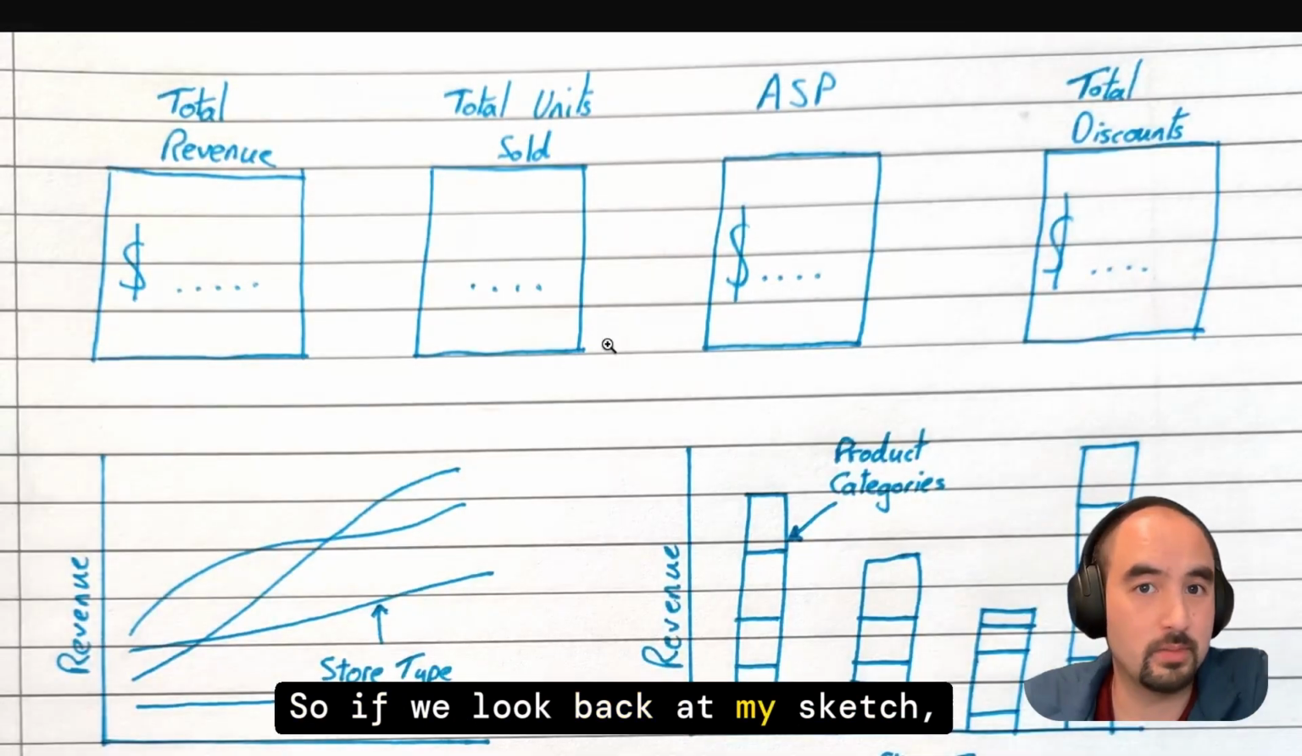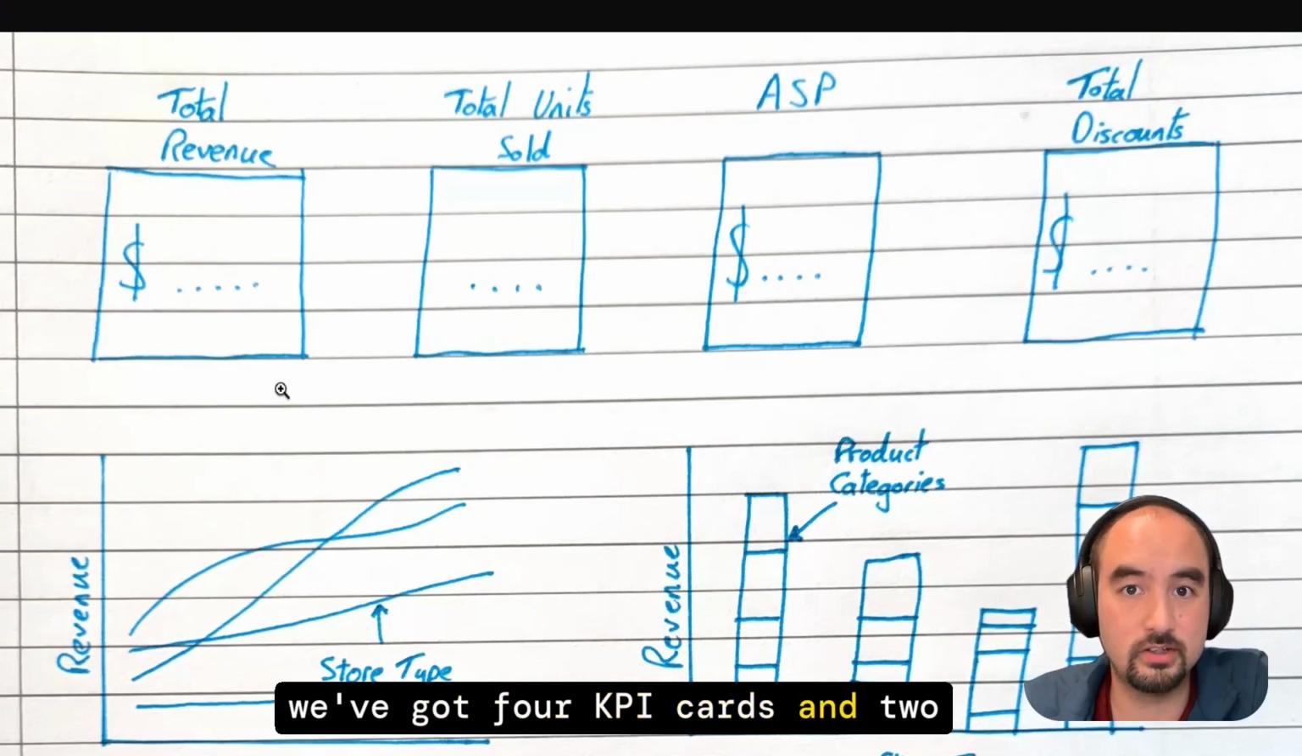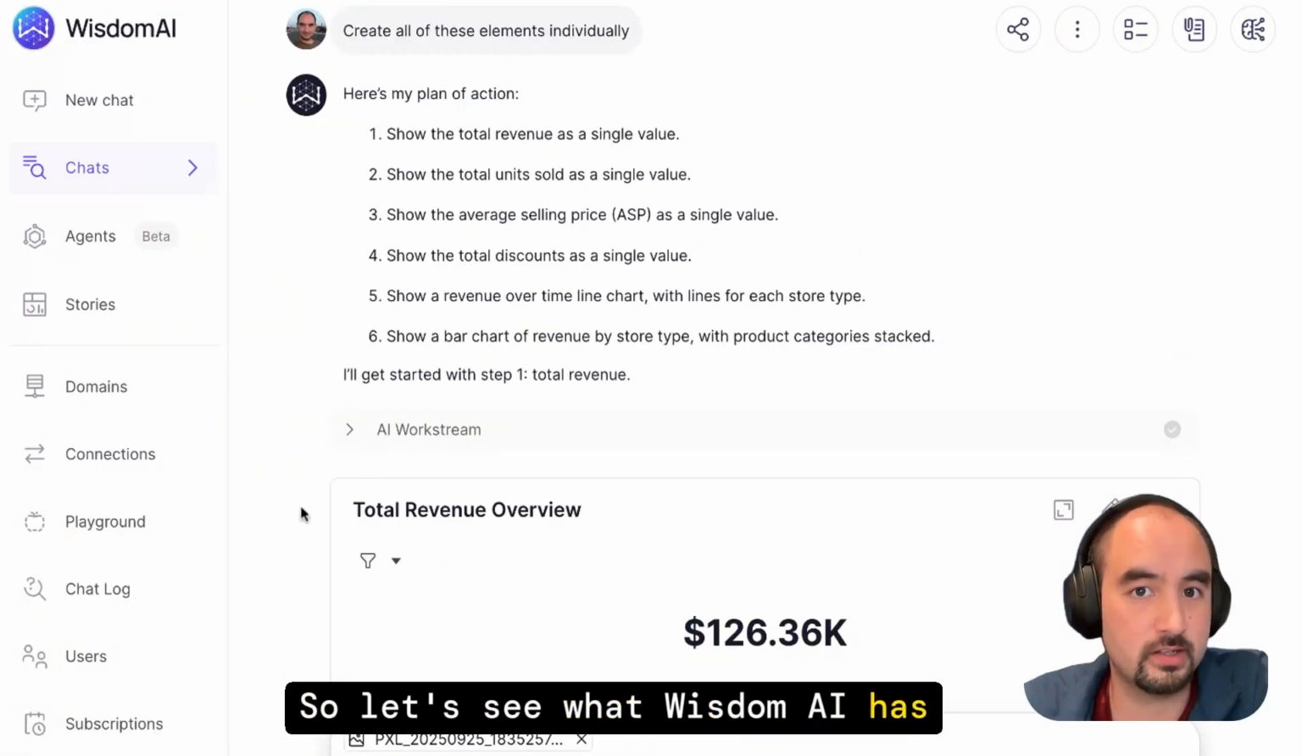So if we look back at my sketch, we've got 4 KPI cards and 2 charts. So let's see what WisdomAI has come up with.